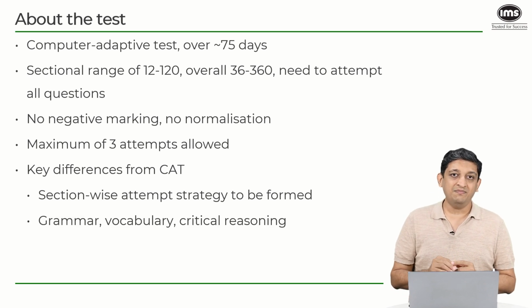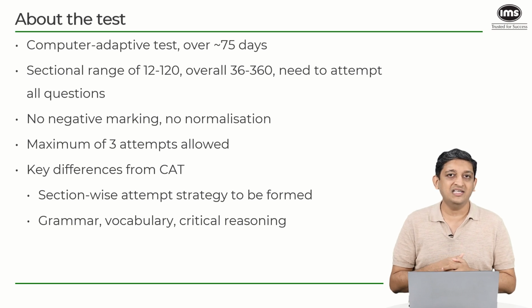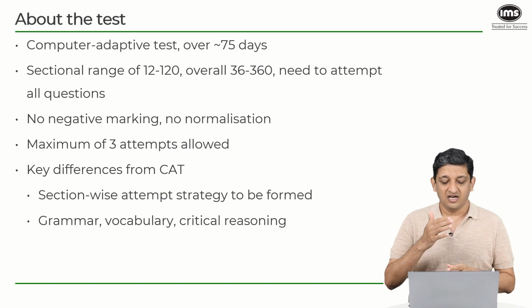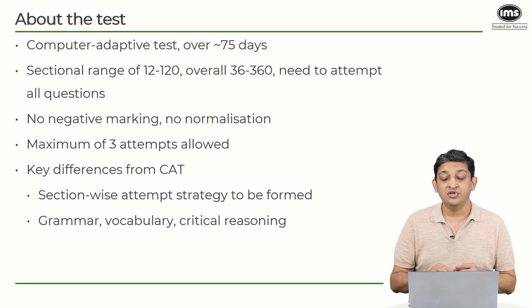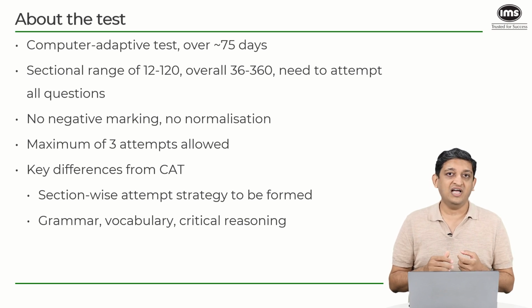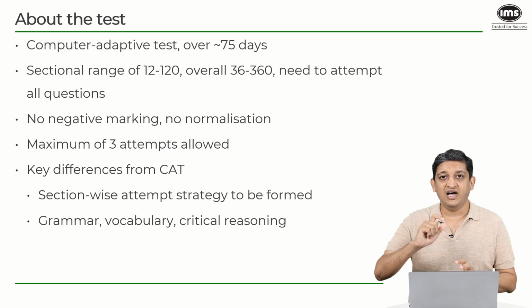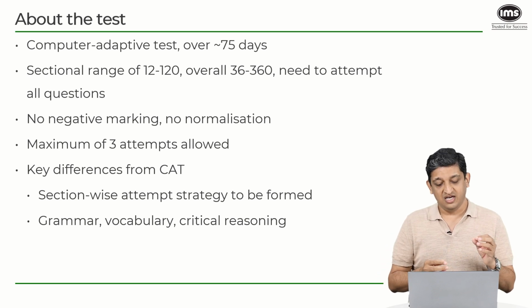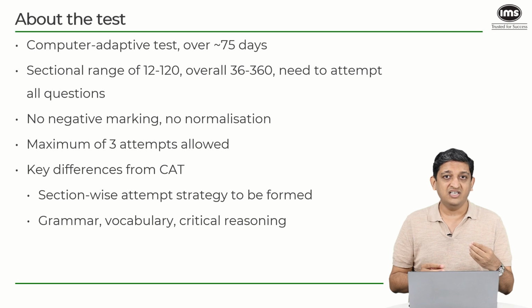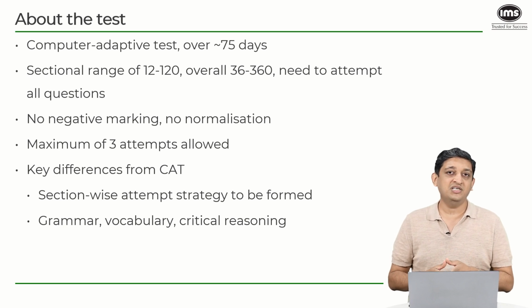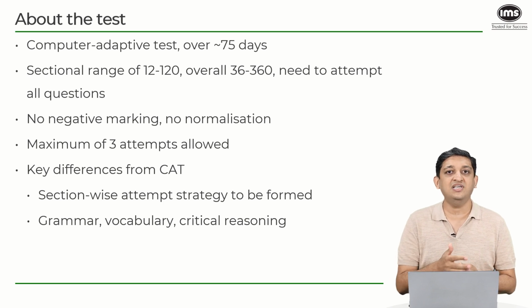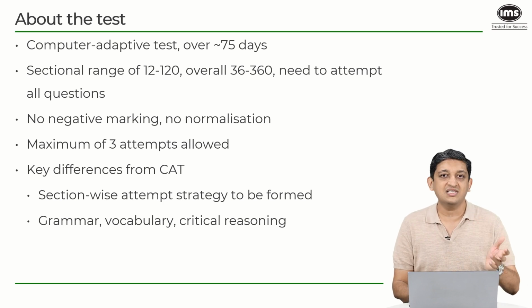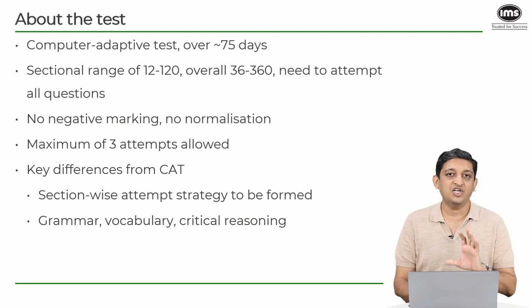The second thing is the presence of grammar, vocabulary based and critical reasoning question types in the NMAT. So you might have questions based on synonyms, antonyms, correct spelling, or analogous words. In terms of grammar, you might have questions which ask you to figure out which is or are the incorrect parts in a particular sentence, or which is the most accurate re-representation of a particular statement that would have been given to you, and so on. Similarly, in critical reasoning, you might have questions which ask you to strengthen or weaken a particular argument or figure out what an analogous argument will be to the paragraph or the argument that would have been presented to you.